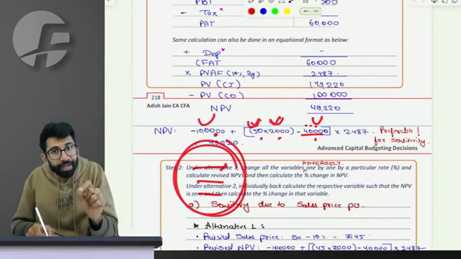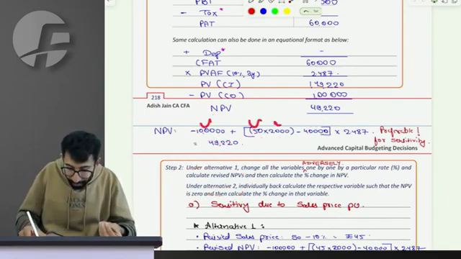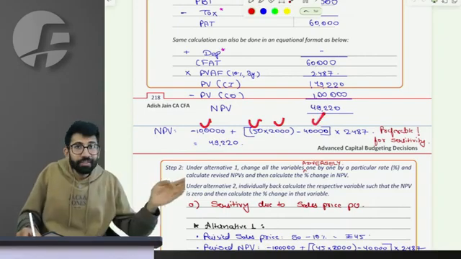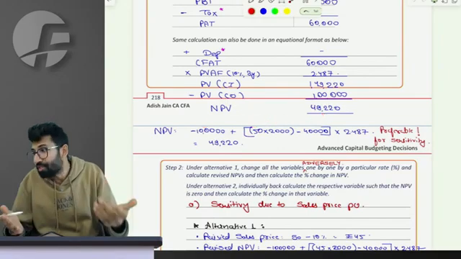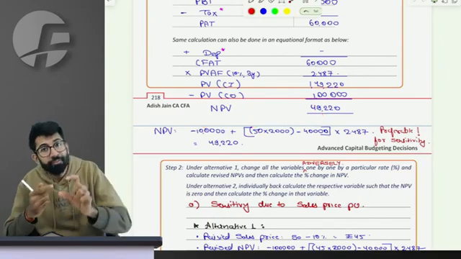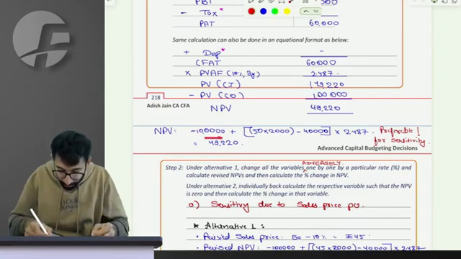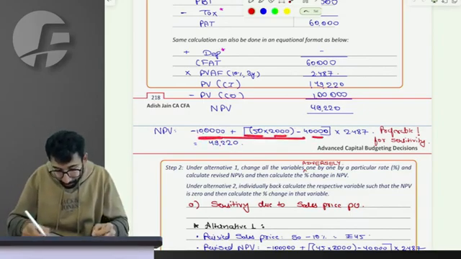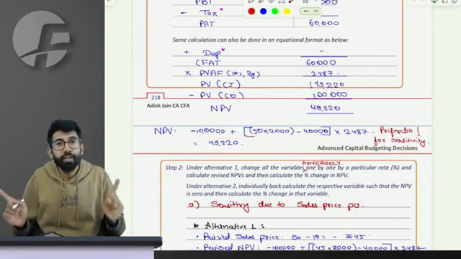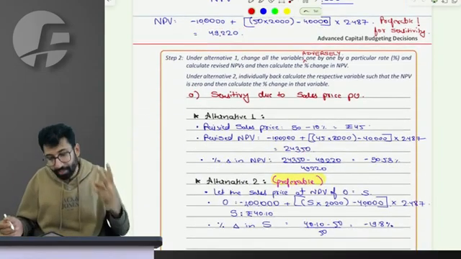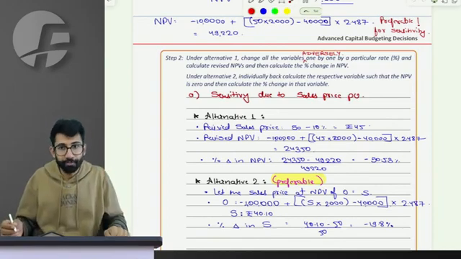So we want to find out to which variable, among all these variables, NPV is most sensitive. NPV will change by the most percentage if the same percentage change is applied to these variables. That is sensitivity analysis. The way to solve it is really simple. Actually, there are two alternatives. First I'll teach alternative 1, then I'll teach alternative 2.